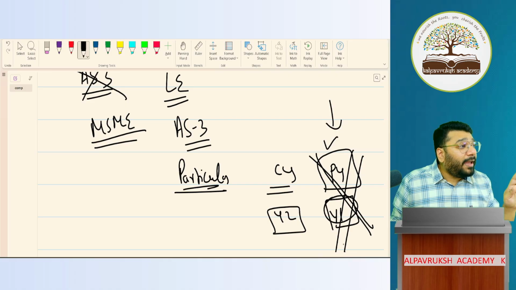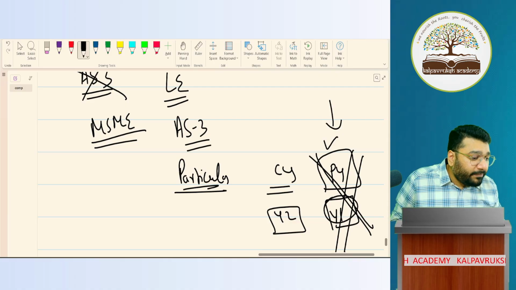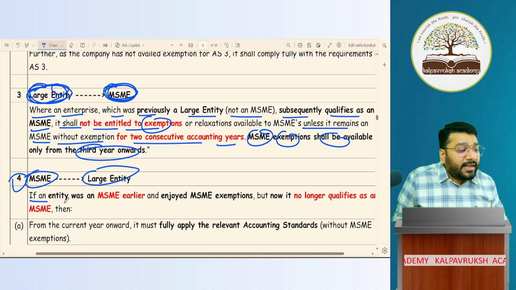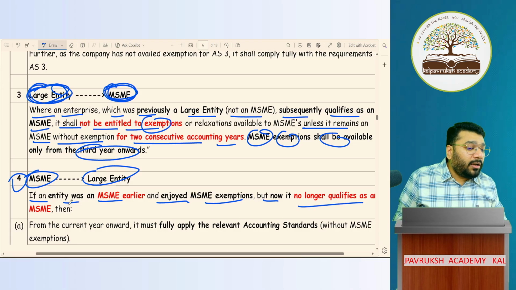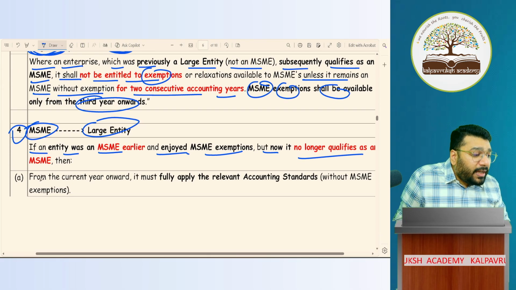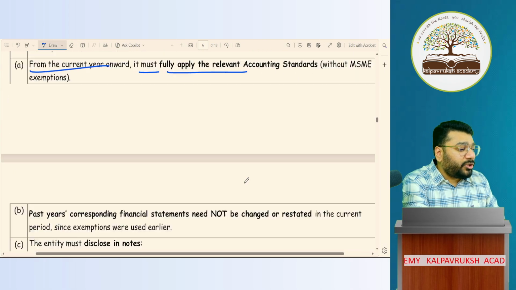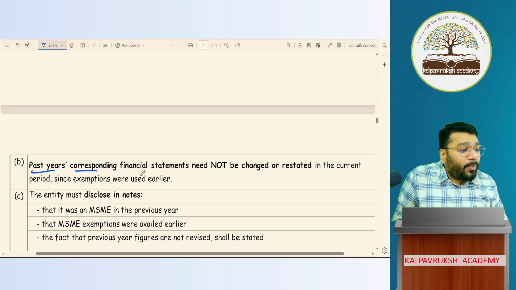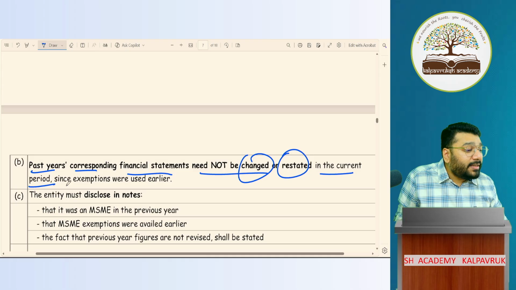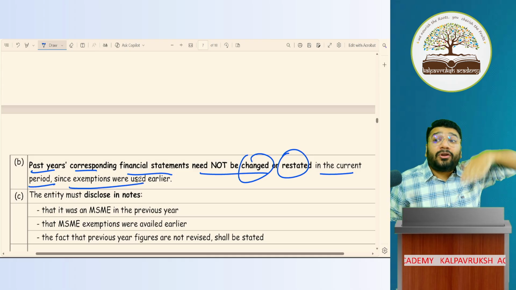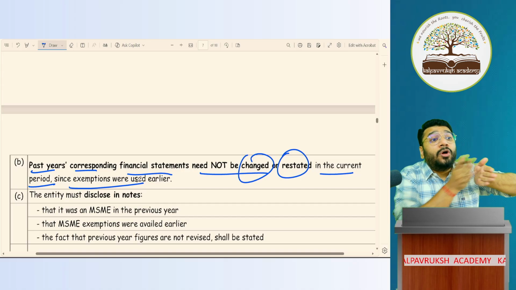So you're not required to prepare or alter the data because you have changed your status from MSME to large entity. If an entity was MSME earlier and enjoyed MSME exemptions, but it now no longer qualifies, then from the current year onwards it must apply all relevant accounting standards without exemptions. The past year's corresponding financial statement need not be changed or restated in the current period since the exemption was used earlier. So retrospectively, you'll not go and change anything. Whatever the change is, it is applicable prospectively.